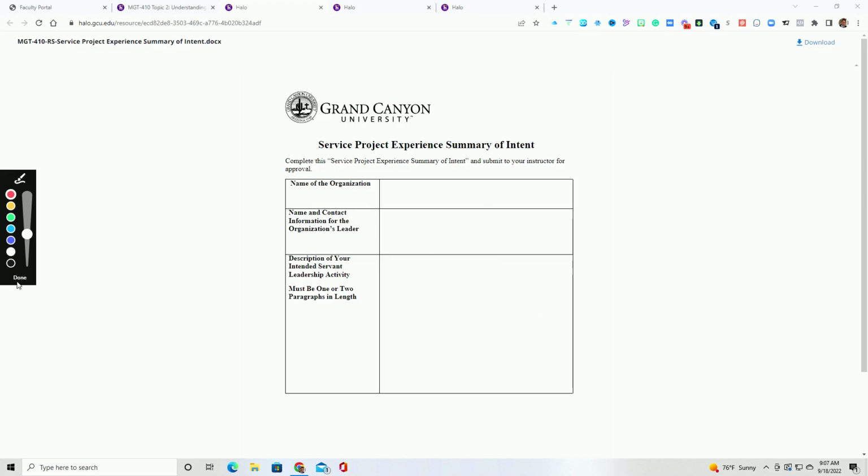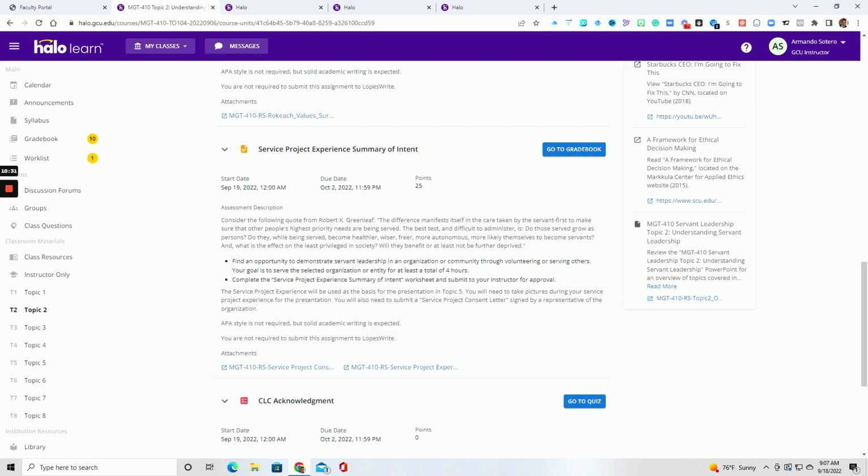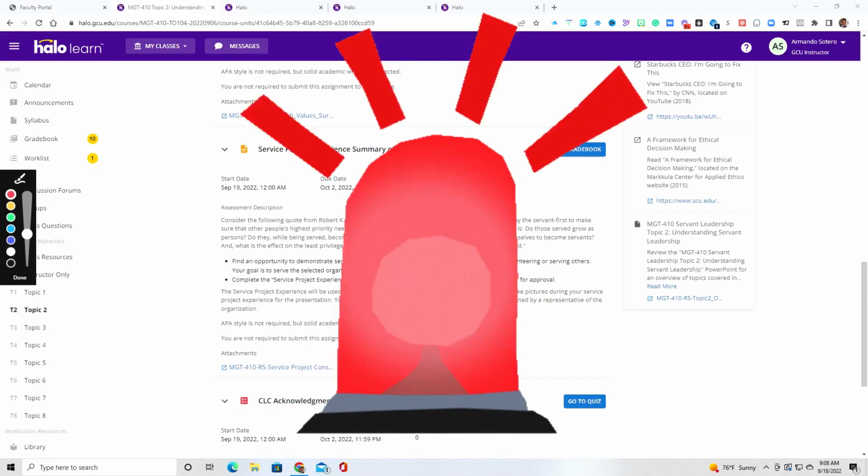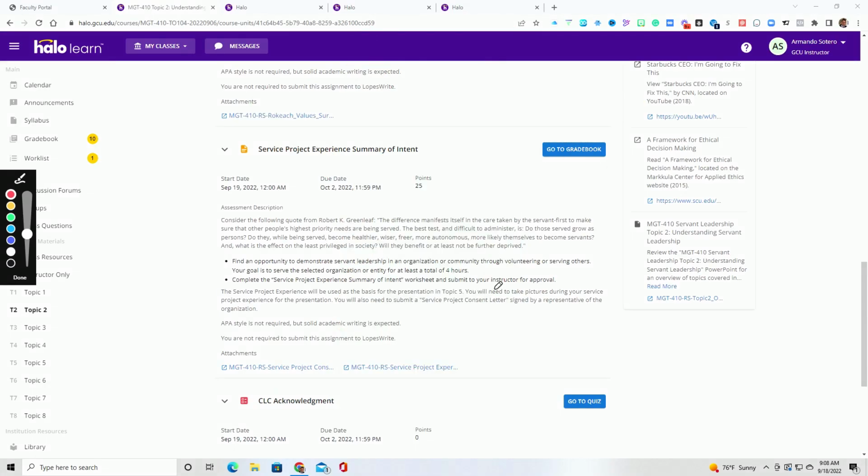So in week 2 or in topic 2, here you're going to have 2 attachments. You are going to be attaching the consent form, and you're also going to be attaching the intent form as well to the assignment area. Okay? So that pretty much covers everything that you need to know for topic 2. And again, this is a little bit easier in this topic. There's not really any long writing assignments, as you can see, but I want to warn you that coming up in the next topic, topic 3, that is probably going to be your most difficult individual assignment. So I'm going to be putting that out early, probably in week 4, so that way you have weeks 4, 5, and 6 to begin that individual assignment.